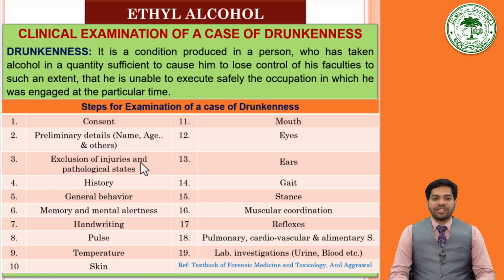Then exclusion of the injuries and the pathological states shall be made, as certain states like head trauma and other disease conditions like diabetic coma and hypoglycemic coma may mimic the case of drunkenness. So it shall be ruled out. We already discussed the differential diagnosis for acute alcohol intoxication. All those conditions shall be ruled out before proceeding with the examination.